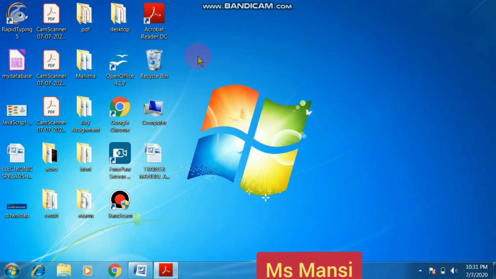Okay, students, this is the taskbar at the bottom of the screen of the desktop, and this is the start button. And what is this? This is the notification area that contains the clock and various applications that run in the background.